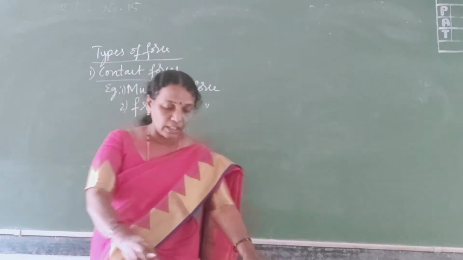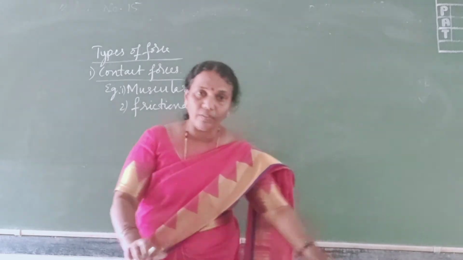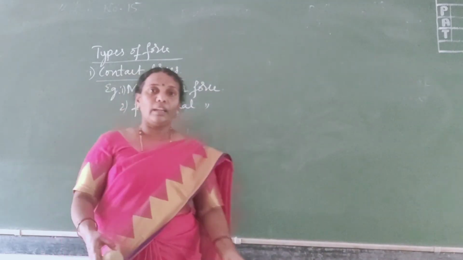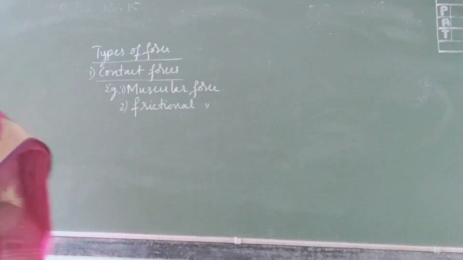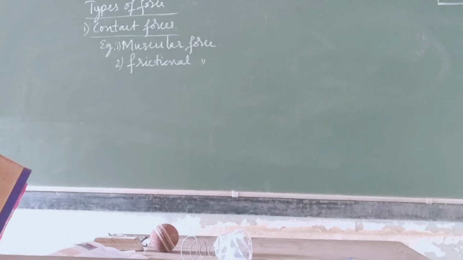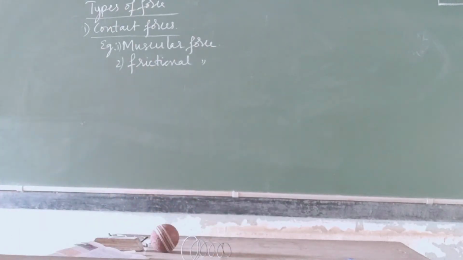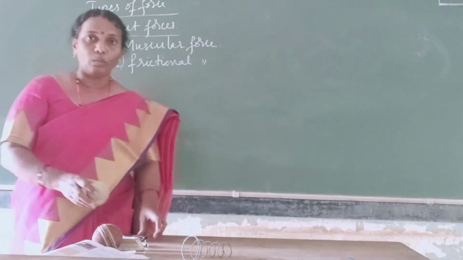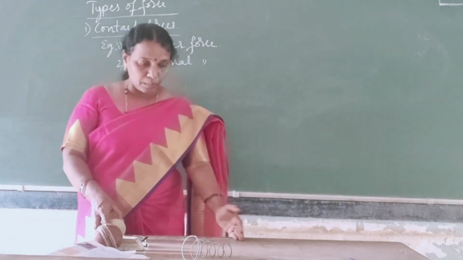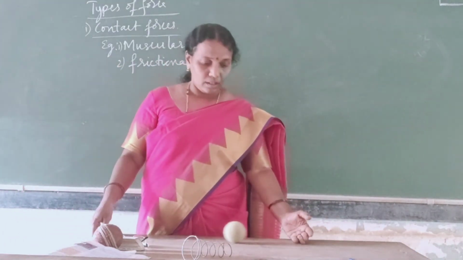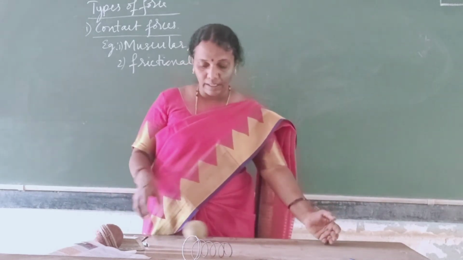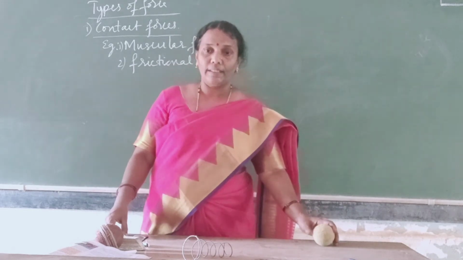Suppose I take this table, which is a very smooth surface, and I make this small ball move on the table. The ball moves very easily without any obstacles.